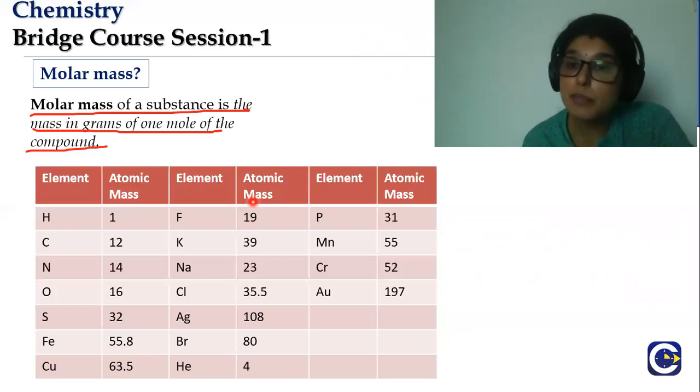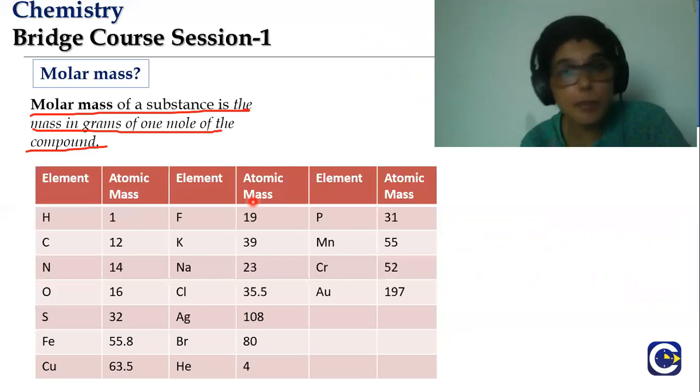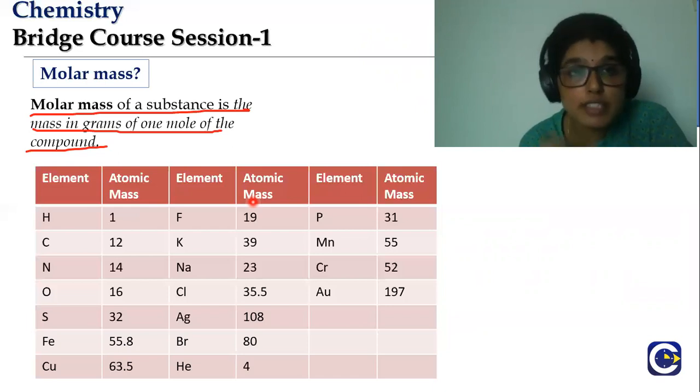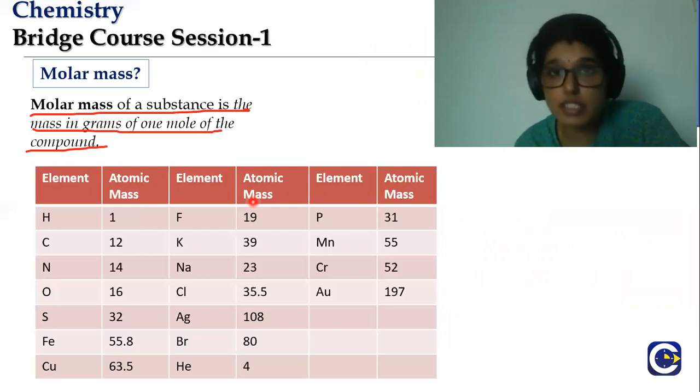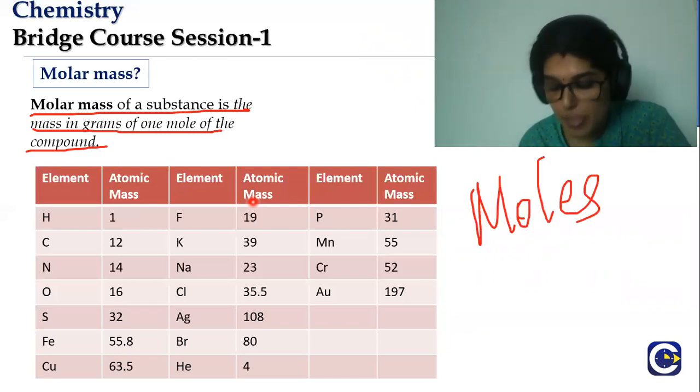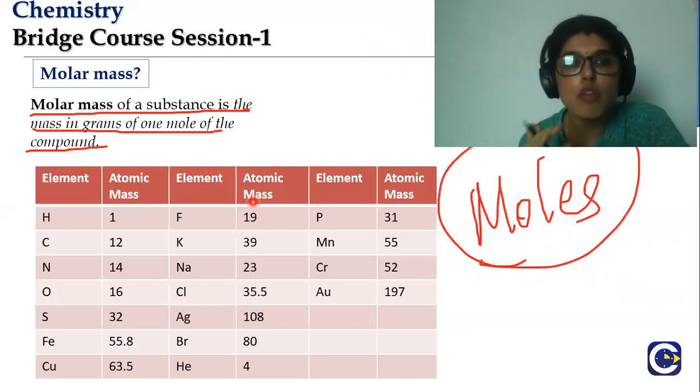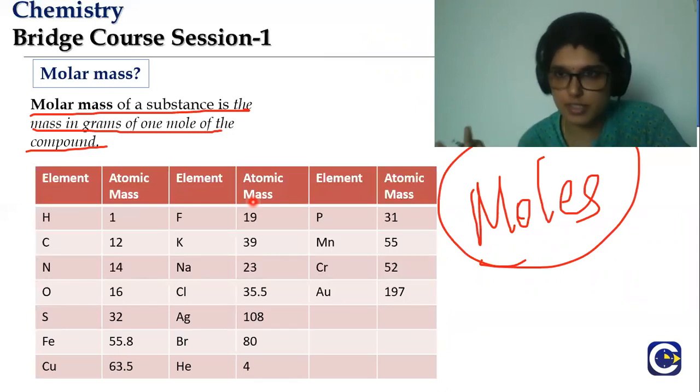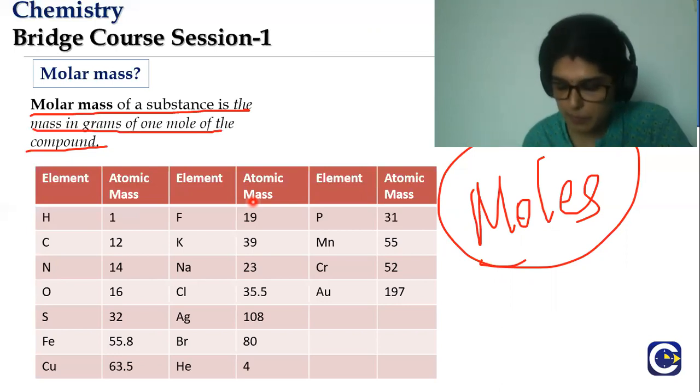Similarly, for the amount of a substance, mass is not the standard unit. We use moles, which is the standard unit for determining the amount of a substance.